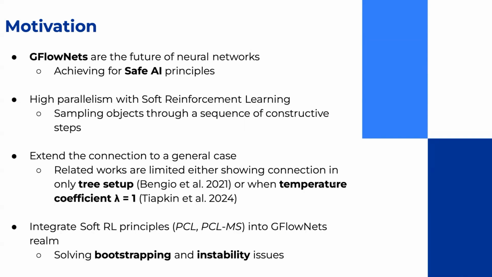Previous research primarily explored the learning of GFlow nets as an entropy regularized RL. But this was restricted to scenarios with a tree structure or when the temperature parameter is set to 1. To address this, we extend the theoretical framework to more general cases by reformulating the correlation between soft RL and GFlow nets, emphasizing the role of regularization parameters in enhancing policy exploration. Furthermore, we incorporate advanced soft RL techniques, such as path consistency learning, PCL, and multi-step PCL, into the GFlow net framework, significantly mitigating issues related to bootstrapping and instability.